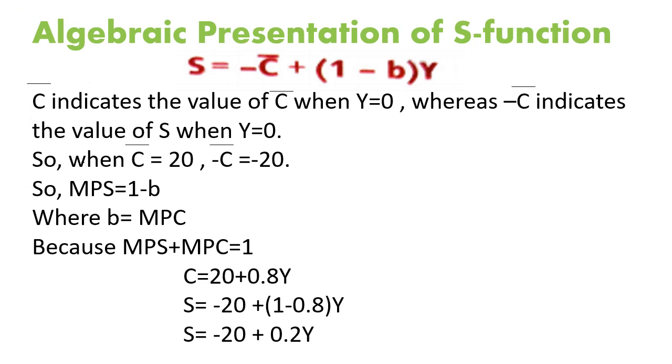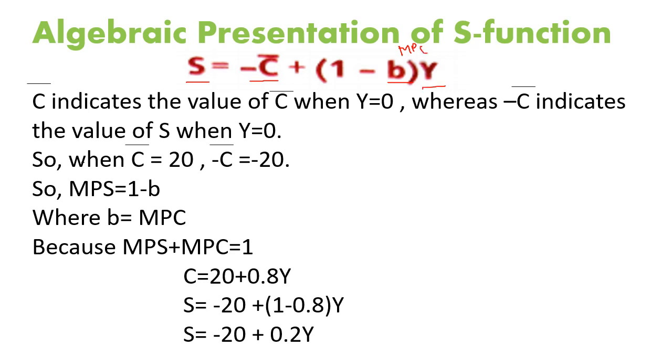Now have a look at the algebraic presentation of the S function. Saving is equal to minus C bar, where C bar refers to autonomous consumption, minus C bar refers to saving, plus 1 minus B, B refers to MPC, into income.